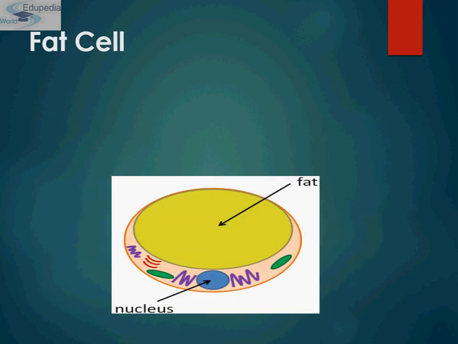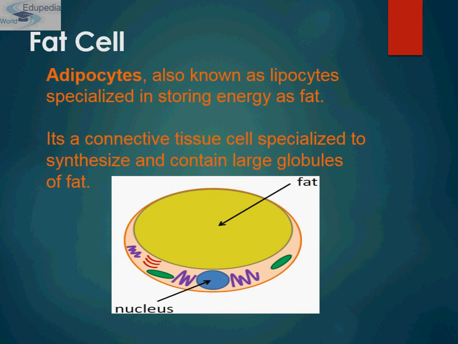Now come to fat cells. They are also known as adipose cells or adipocytes or lipocytes. It is a loose fibrous connective tissue. An adipocyte is an animal tissue or cell whose particular function is the storage of triglyceride. As you can see, the triglyceride is stored in a large central area. This yellow part is triglyceride. It occupies the central area of the cytoplasm of the adipocyte, and that is why their nuclei are peripherally located.